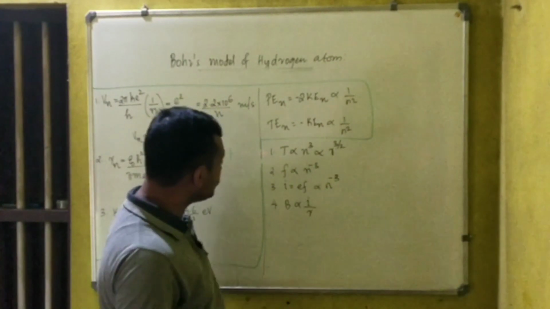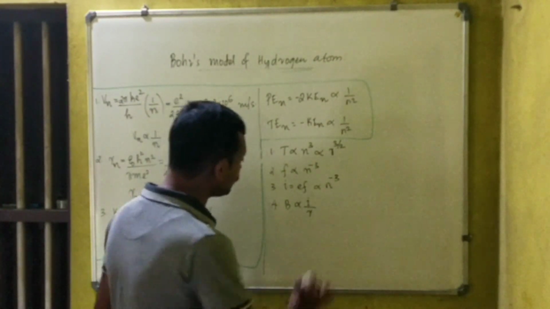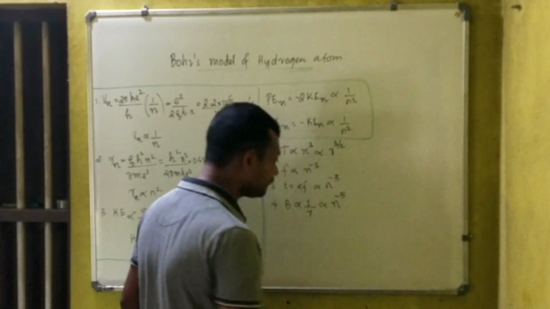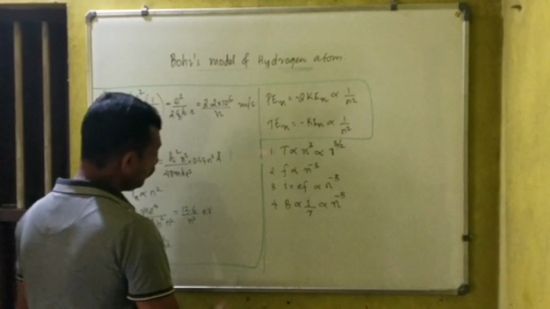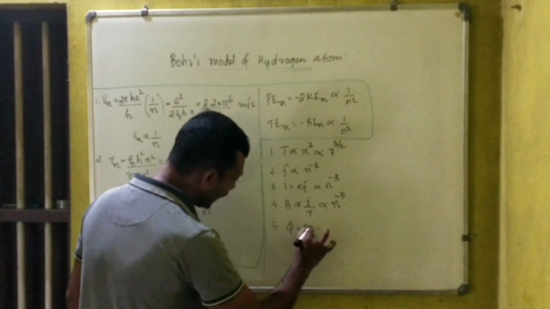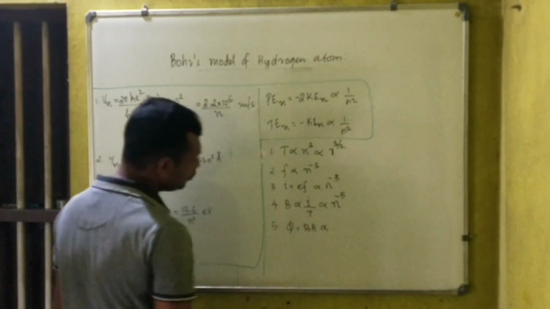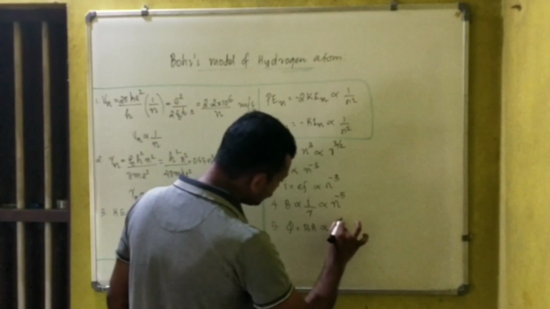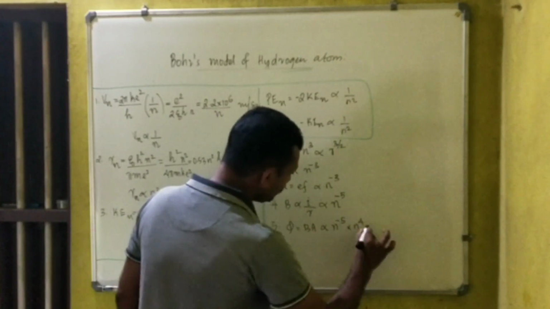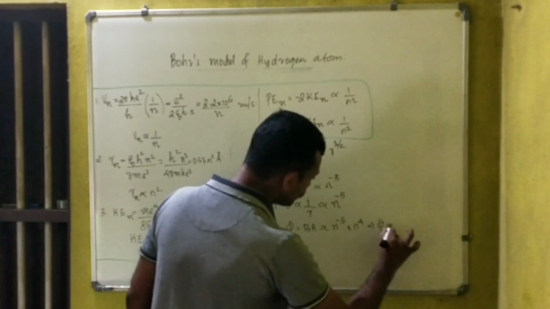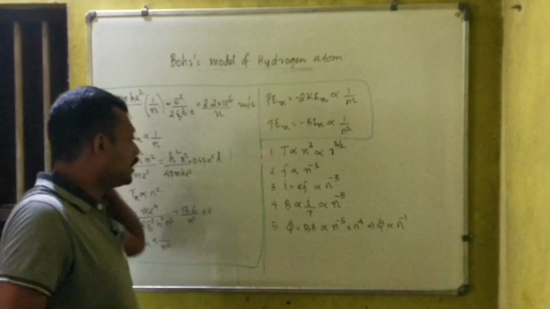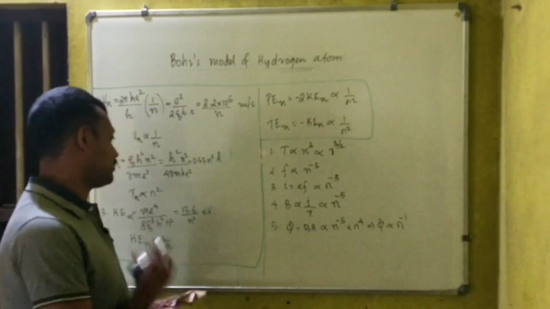I proportional to n raised to minus 3, R proportional to n square, so B is proportional to n raised to minus 5. Then magnetic flux, that is B into A, with B proportional to n raised to minus 5 and area proportional to R square, that is n raised to 4, which implies magnetic flux is proportional to n raised to minus 1.